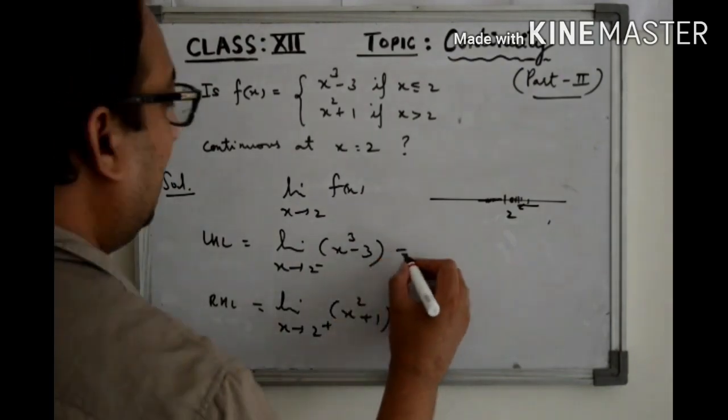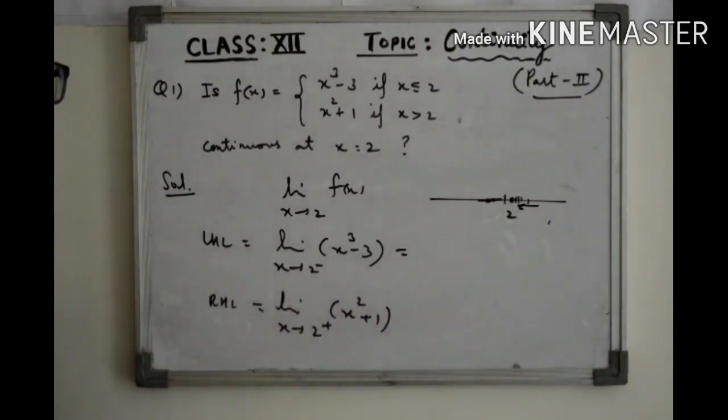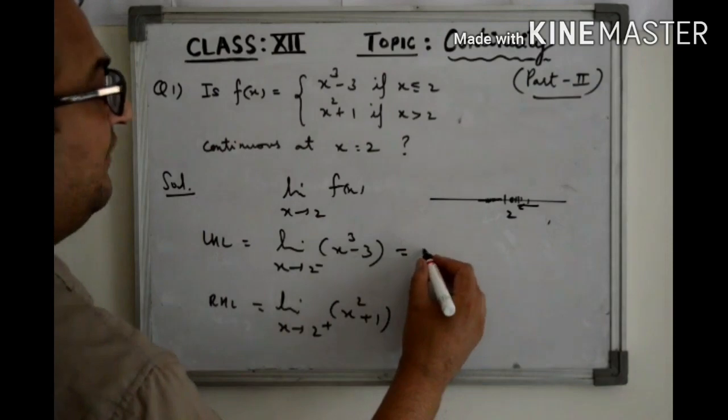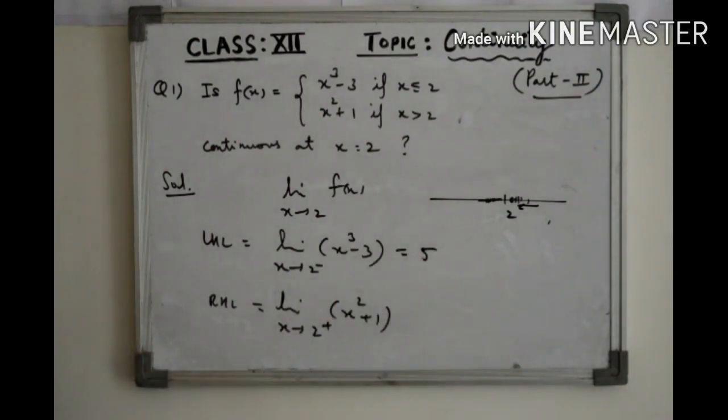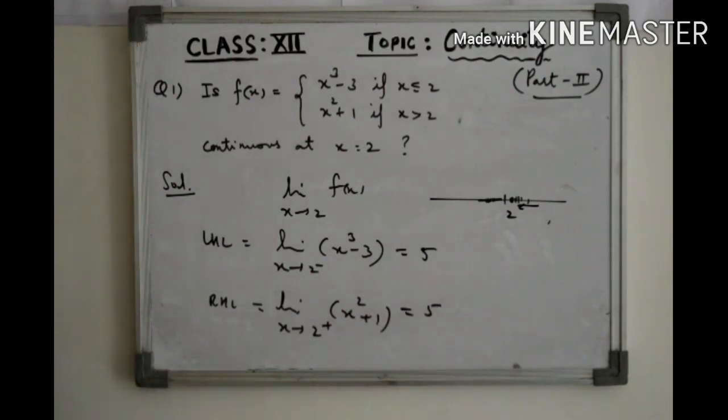So when we find these two limits, now the limit of a polynomial function is the same as the value of the polynomial function at that point. So we will simply put 2 here and we will get 5. 8 minus 3, 5. And again this is a polynomial function, and the limit of a polynomial function at a point is the value of the polynomial function at that point. So again at 2, this value comes out to be equal to 5.